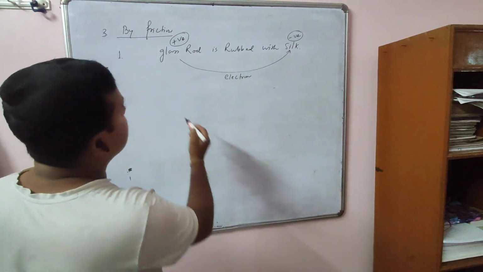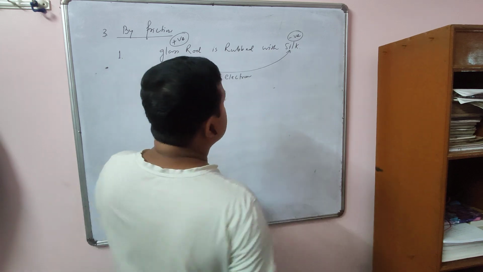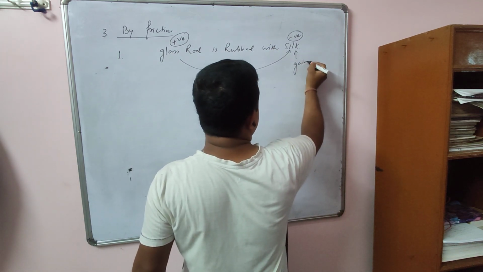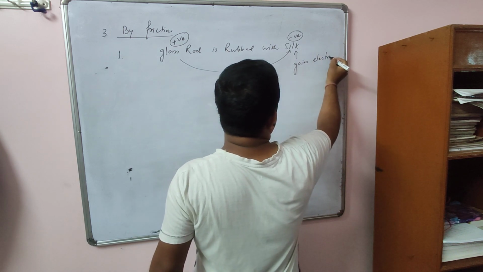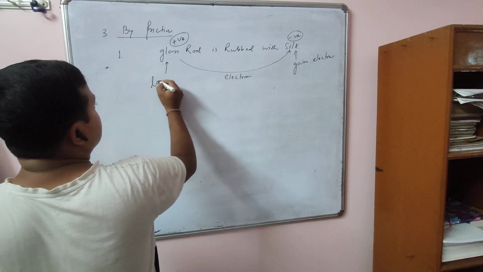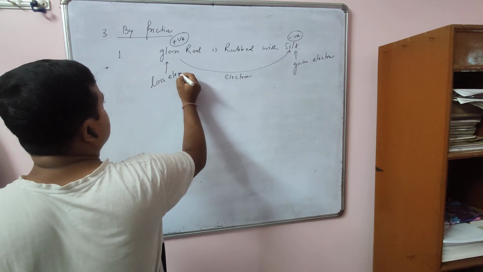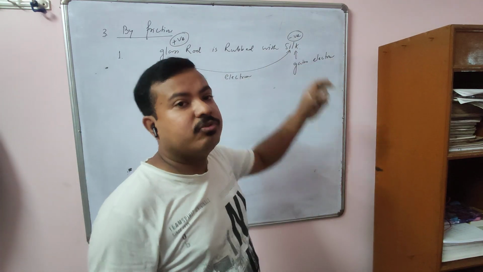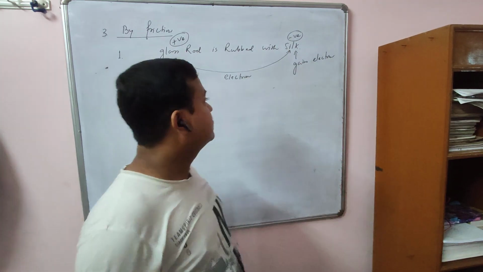The silk gains electrons, that's why it is negative charge, and the glass rod loses electrons, that's why it becomes what? Positive charge. So here charging takes place because of what? Transfer of electrons. Why? Because of friction.